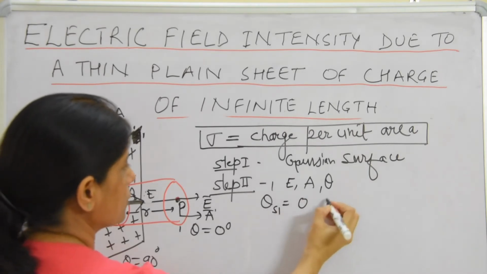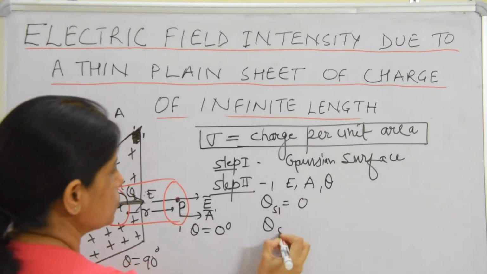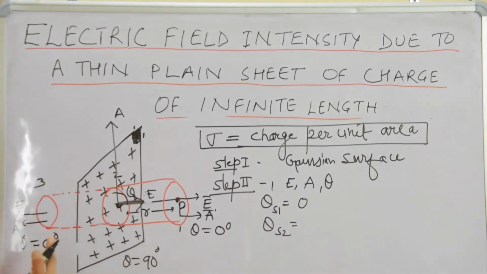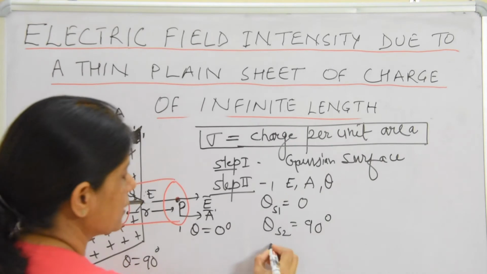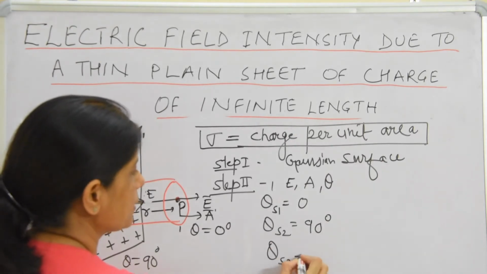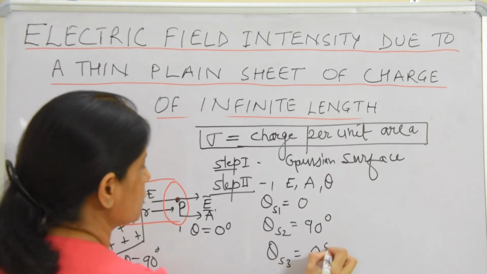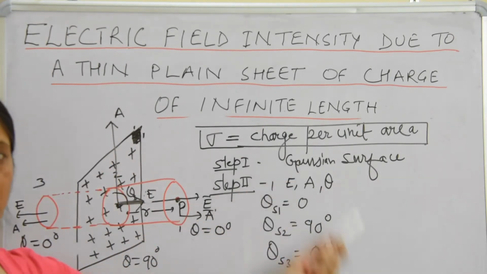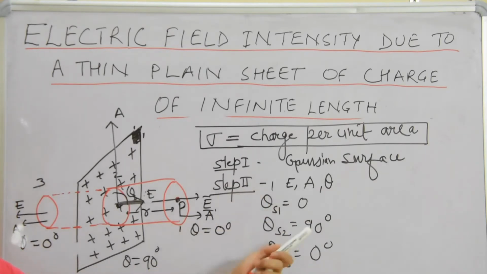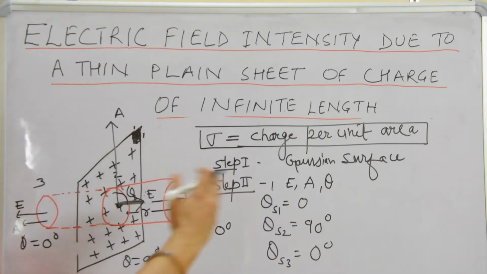Now on surface 1, theta is 0. On surface number 2, theta is 90 degrees. Now on surface 3, theta is 0. On 1 and 3 it is 0 degrees, and on surface 2 theta is 90 degrees. Okay. Now come to the next step, that is step number 4.